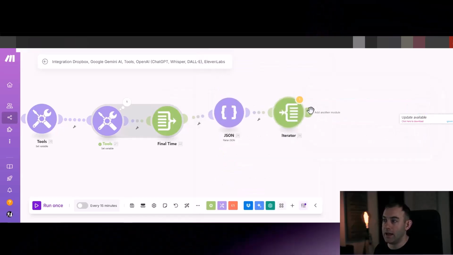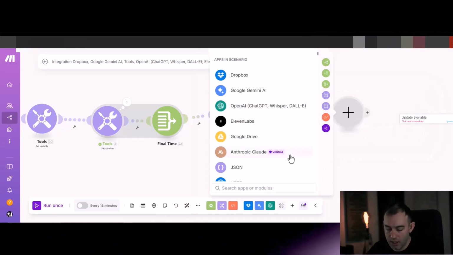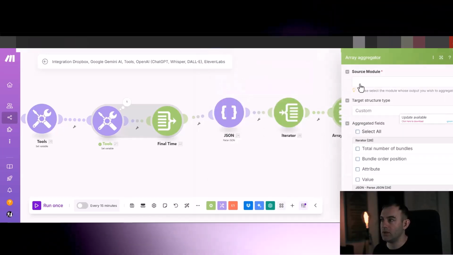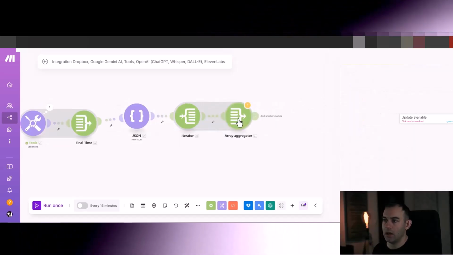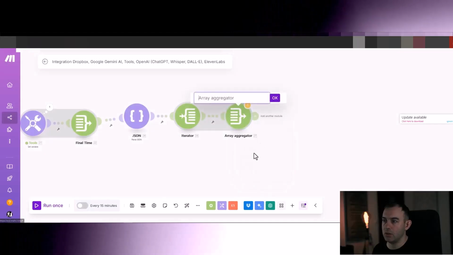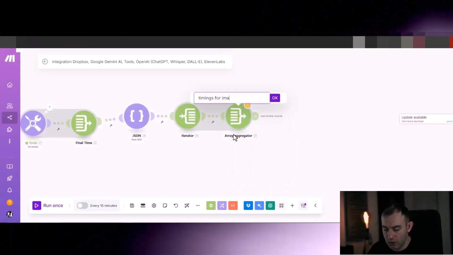Okay, and now we're going to put our array aggregator, and we're going to select source module iterator and just select save, and let's rename that to timings for images.